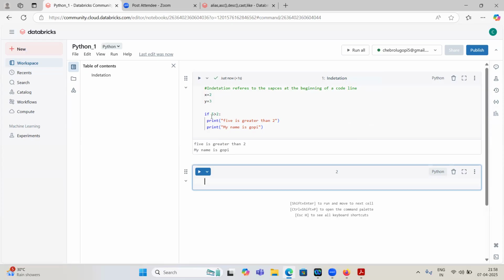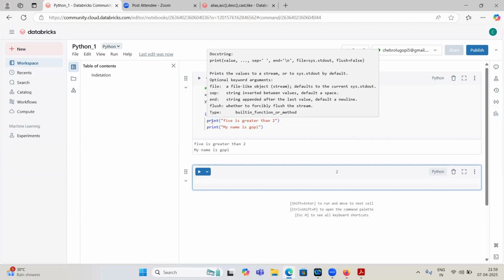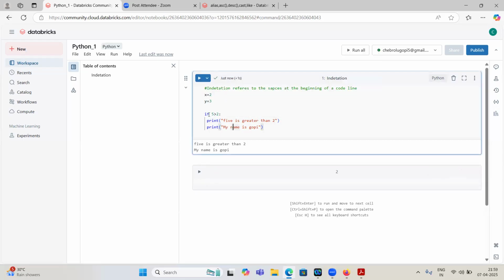If you don't have any control statements, loops or functions, then there is no need to follow indentation. Whenever we have a for loop, while loop, if statement or some function, then we have to follow this indentation. That is, when some condition is true and we are executing something, we have to follow indentation. Mainly in control statements, for loops and while loops, and also in a UDF, a user defined function.